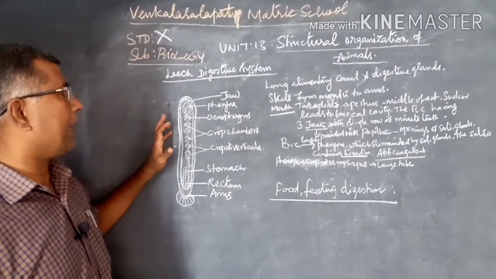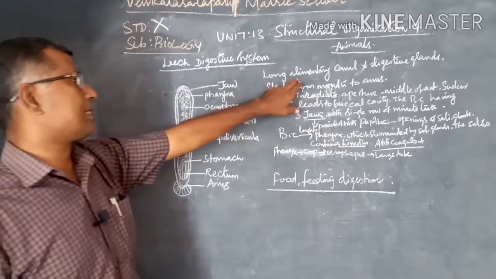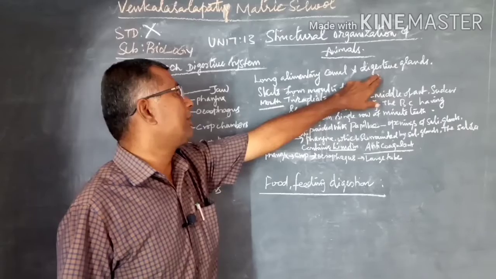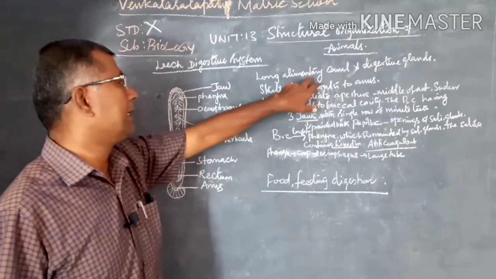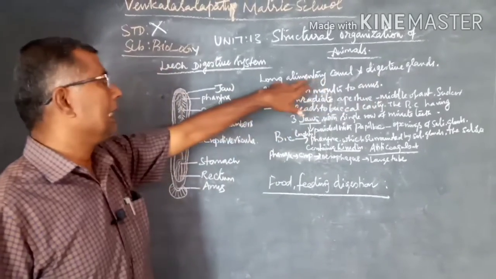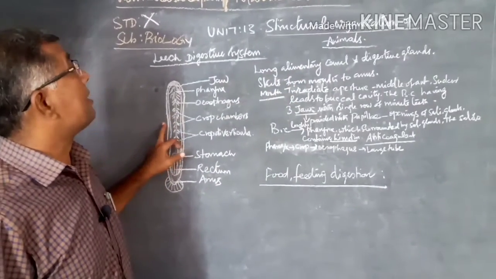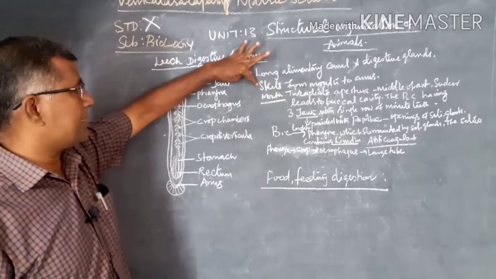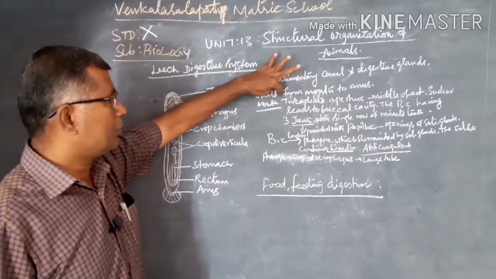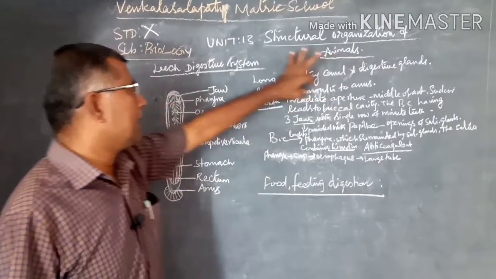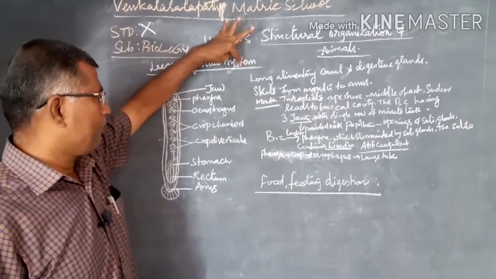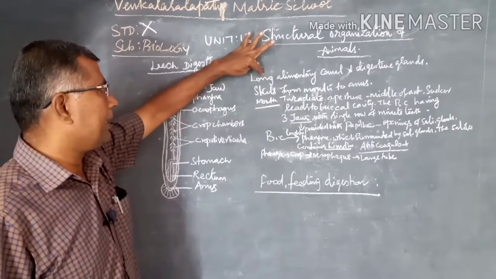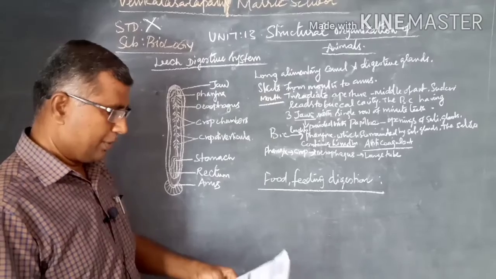The digestive system consists of a long alimentary canal and the associated digestive glands. These are the two major divisions regarding the leech digestive system. Understand? The digestive system starts from mouth to anus. The whole set of organs involved in the digestive system is called the alimentary canal and the digestive glands.